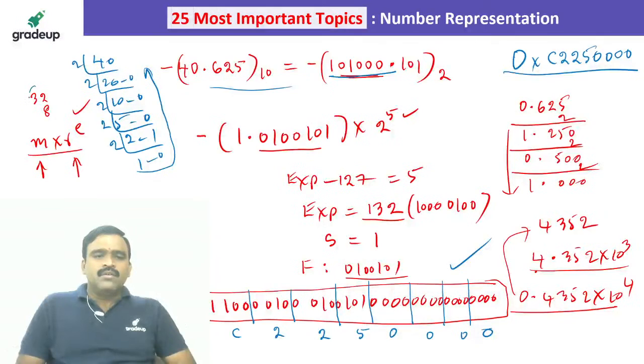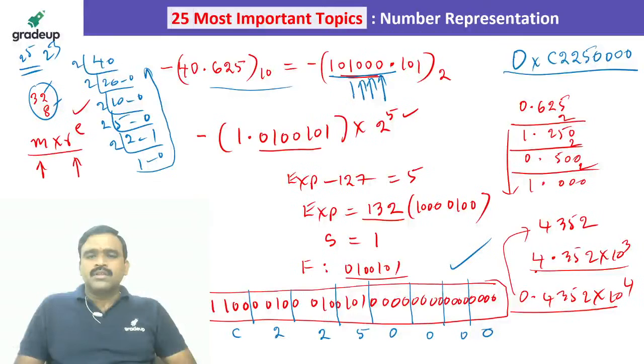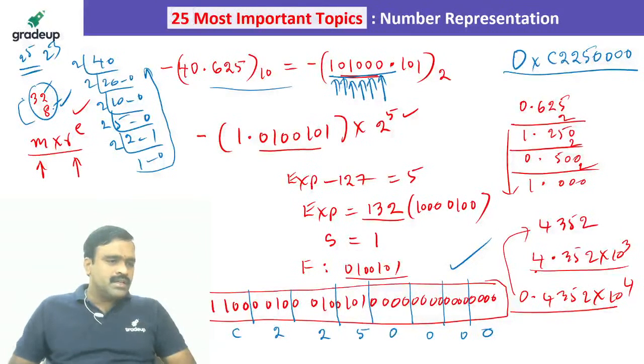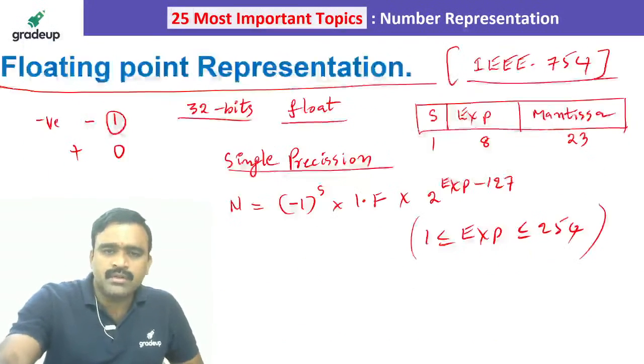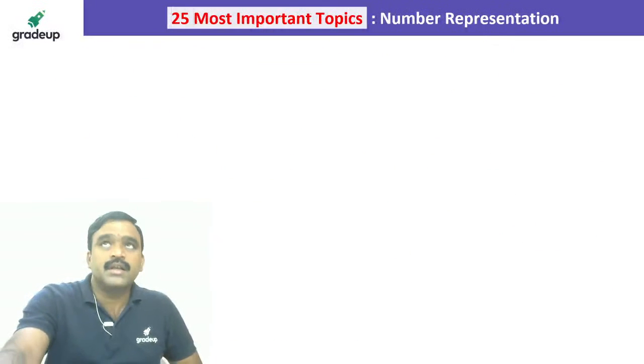But directly how I have done is 2 power 5 is 32, 2 power 3 is 8. So 2 power 0 term, 2 power 1 term, 2 power 2 term, 2 power 3 is 8, 2 power 3 is there, and 2 power 4 not there, 2 power 5 is there. So 32 plus 8 is nothing but 40. So in the powers of 2 I have written this. Okay, so that is how we are doing this, and this is all about floating point representation.